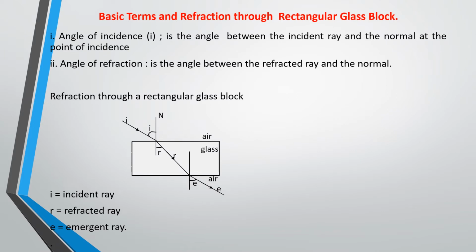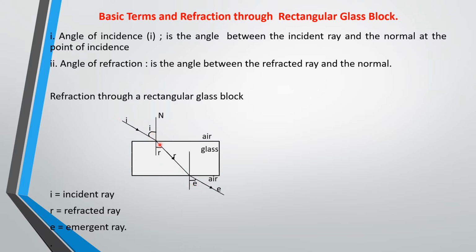Before we talk about the laws of refraction, we'll look at some basic terms. I think I've already mentioned some of them. The angle of incidence is the angle between the incident ray and the normal, and the angle of refraction is the angle between the refracted ray and the normal. When a ray passes through a rectangular glass block, another ray comes out of the block, and that ray is known as the emergent ray. The angle between the emergent ray and the normal is called the emergent angle.